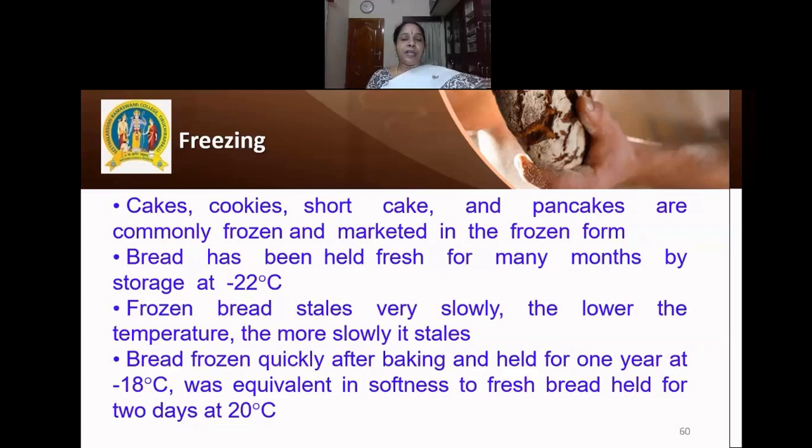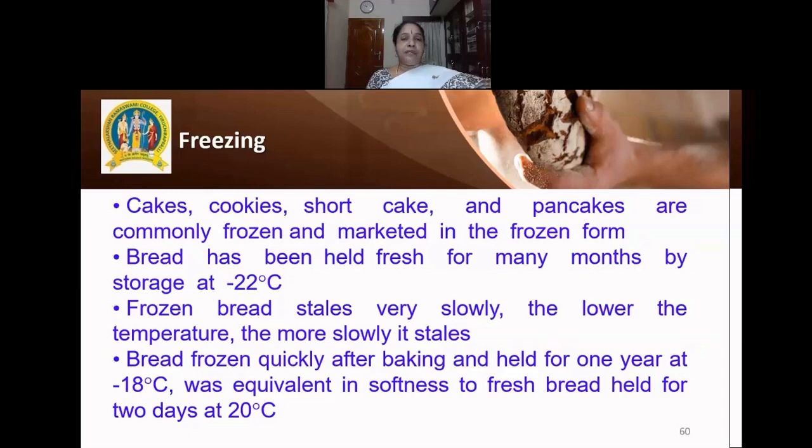Frozen bread stales very slowly. Staling is spoiling very slowly. The lower the temperature, the more slowly it stales. Bread frozen quickly after baking by the quick freezing method and held for 1 year at a temperature of minus 18 degrees centigrade was equivalent in softness to fresh bread that was baked 2 days back and held at 20